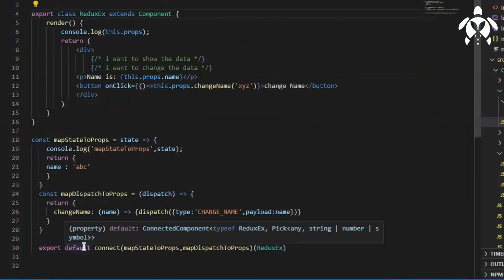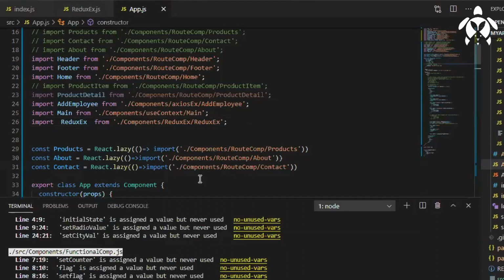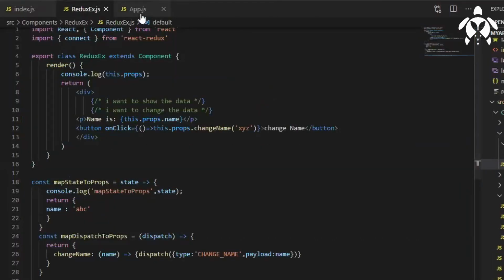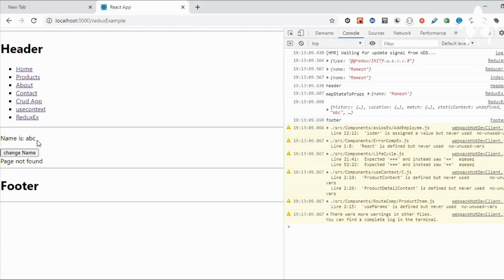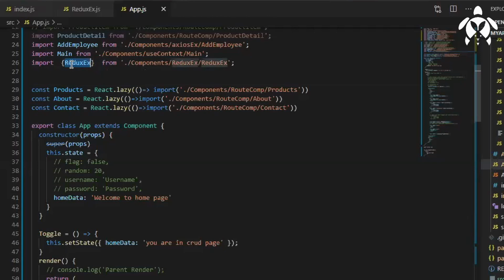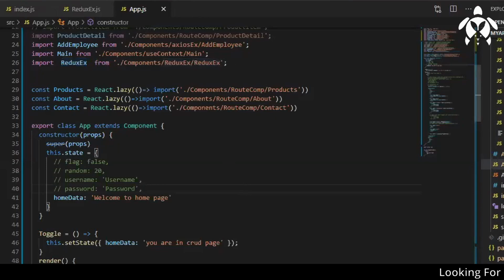We have done a default export. How come it became a named export? Now it is giving name is ABC. Because of that only, I guess, the auto import gave a named export. Okay, I'll put it again. It was not giving any error also to understand where the error is. Yeah, see, it's not coming. Okay, this is the problem.